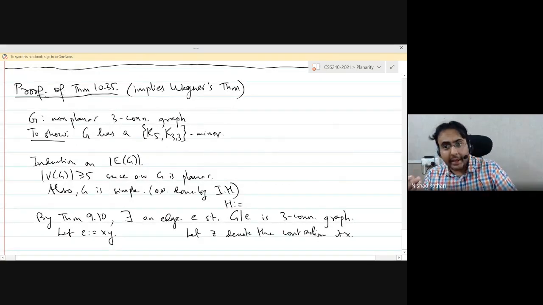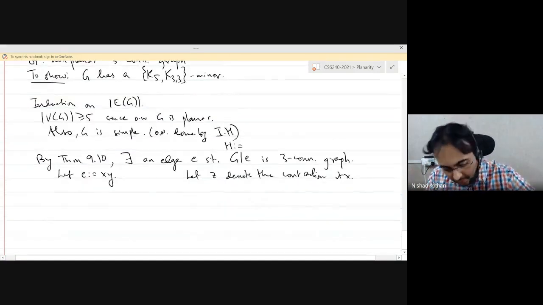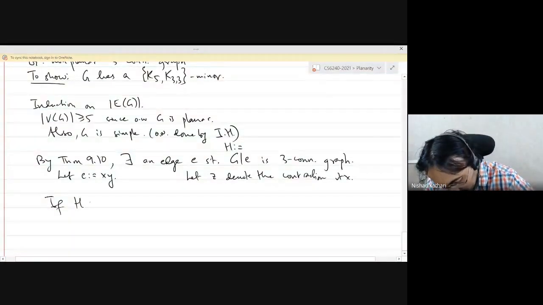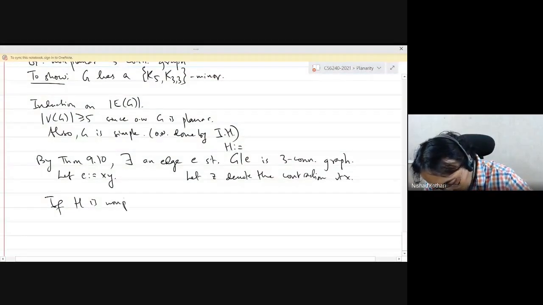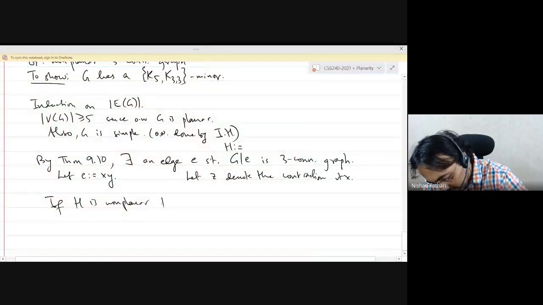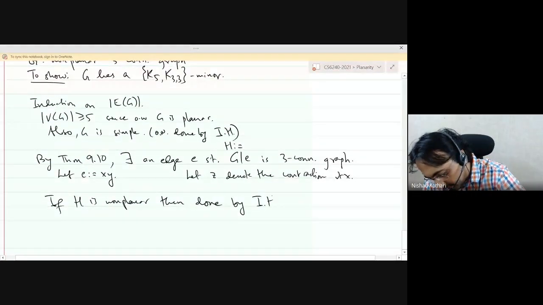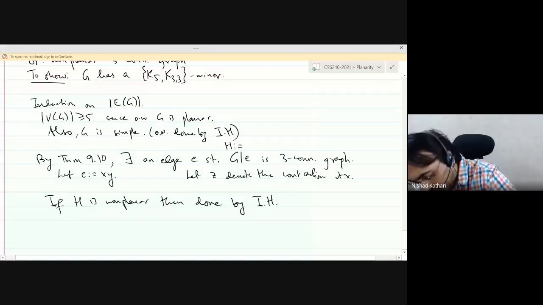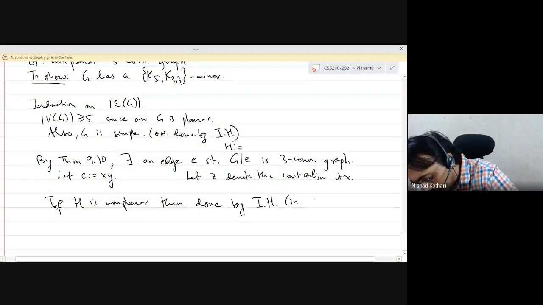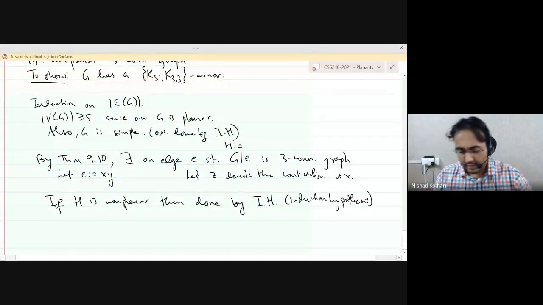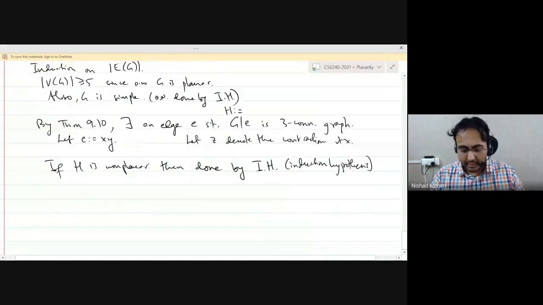Since you obtained H from G by contracting an edge, K5 or K3,3 is also a minor of the graph G. So if H is non-planar, then we are done by invoking the induction hypothesis. When I write I.H., I mean induction hypothesis. I won't write down all the details, but you get the point.